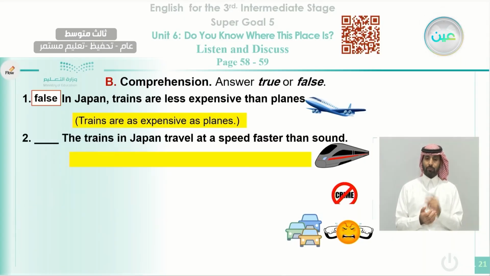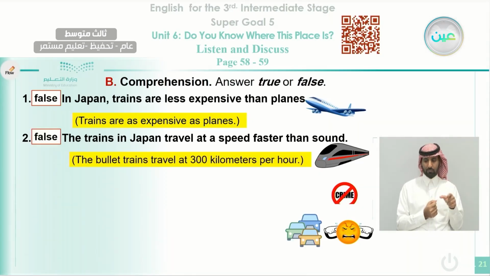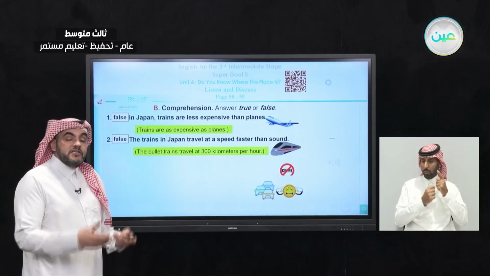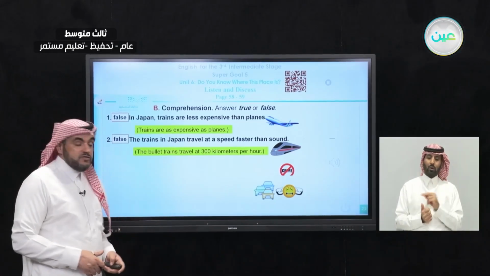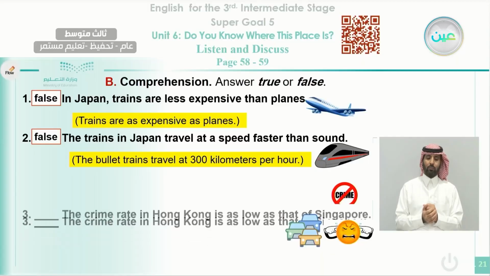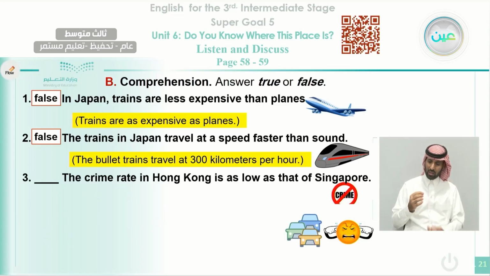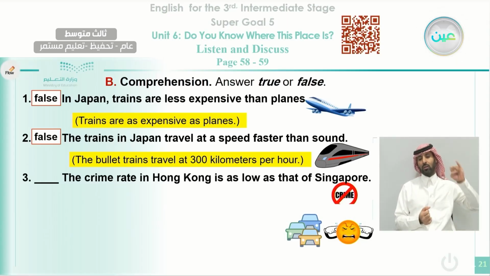The trains in Japan travel at a speed faster than sound. Do they travel faster than sound? That's false. The bullet trains travel 300 kilometers per hour, and you need to find out how fast the sound is. It's more than 300 kilometers per hour. In number 3, the crime rate in Hong Kong is as low as that of Singapore. Okay, is the crime rate the same as in Singapore?